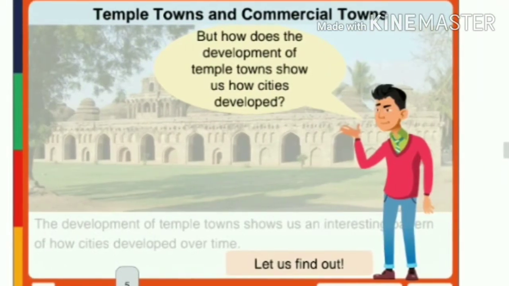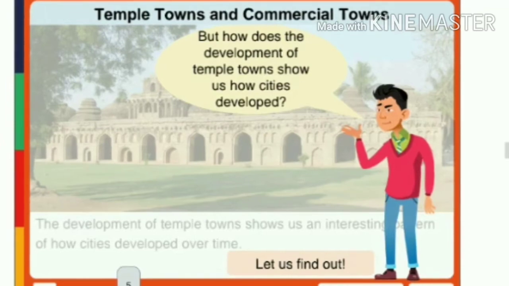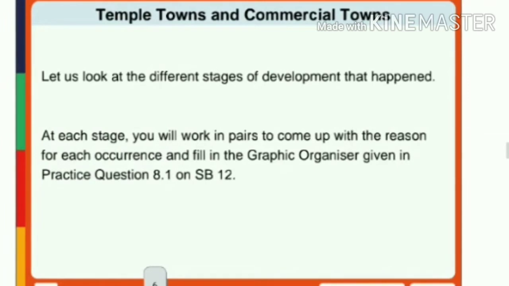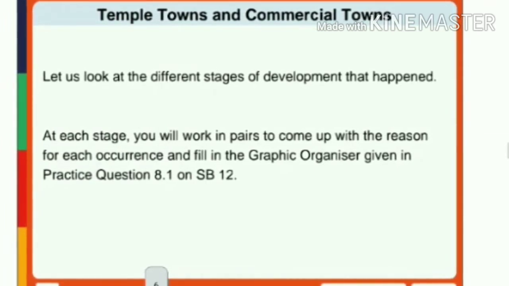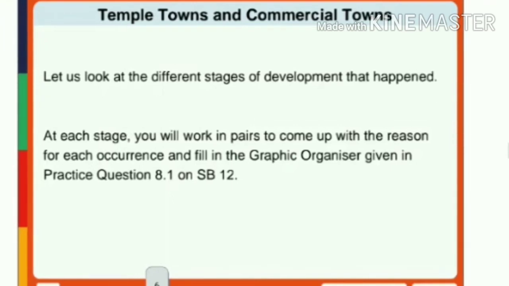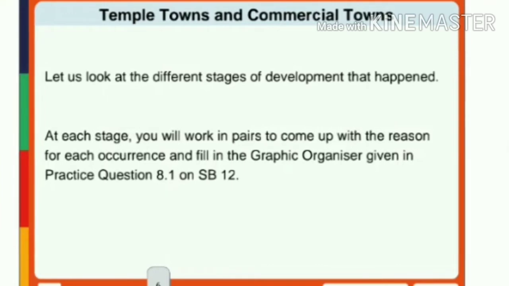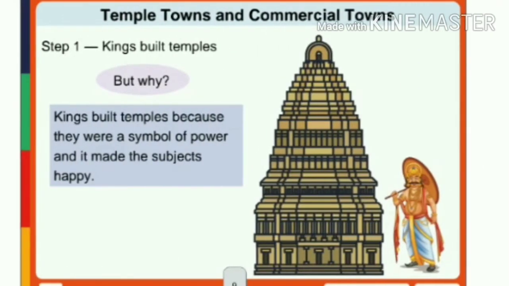But how does the development of temple towns show us how cities developed? So let's find out. Now let us look at the different stages of development. At each stage, you will work in pairs to come up with the reason for each occurrence and fill the graphic organizer given on page number SV12.